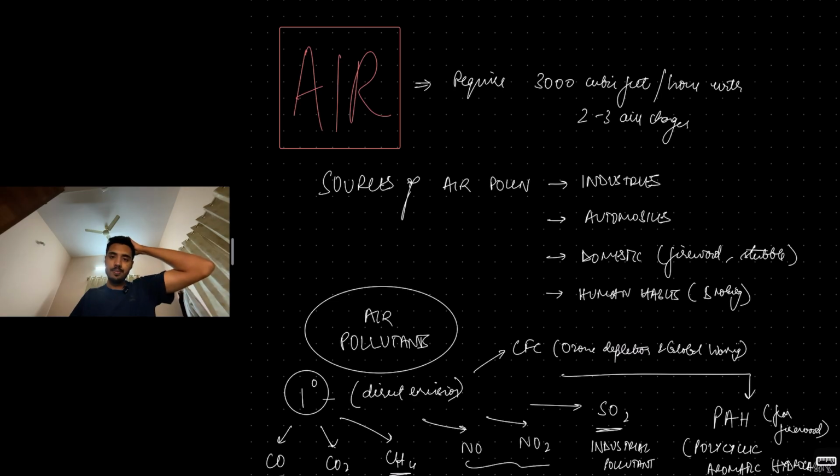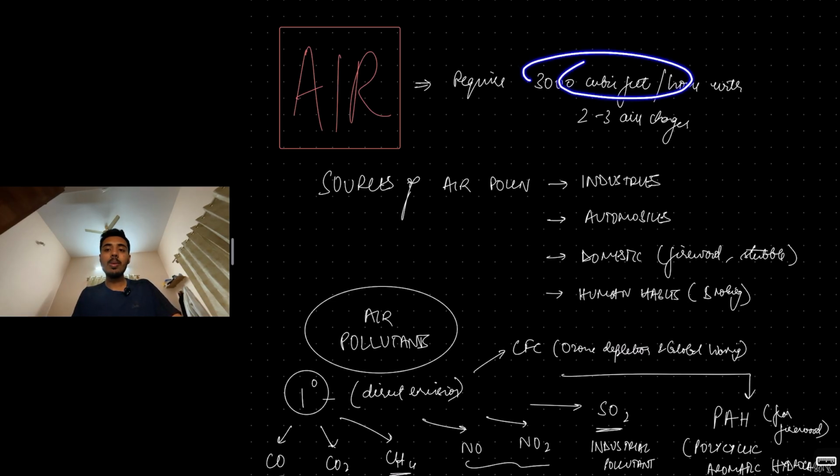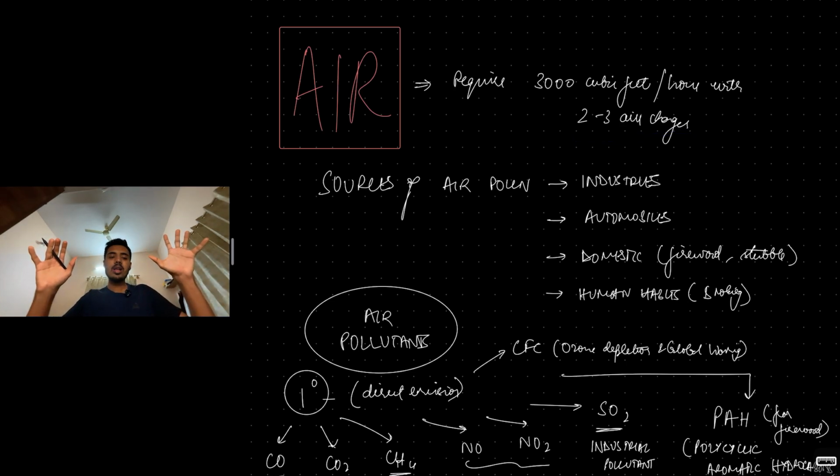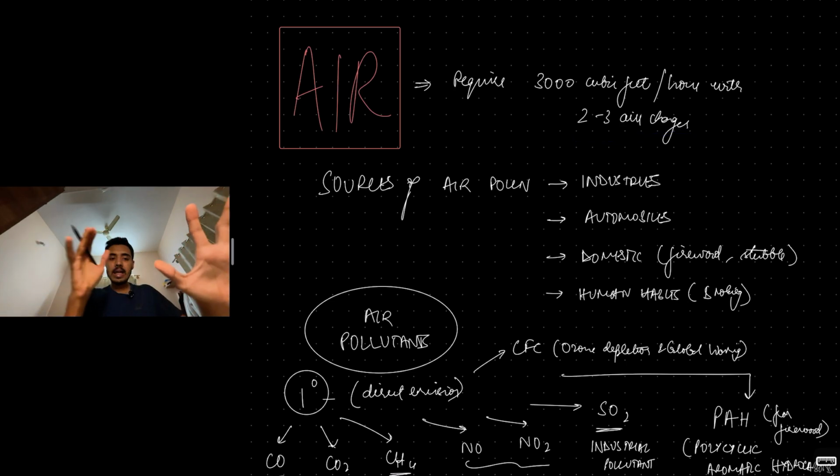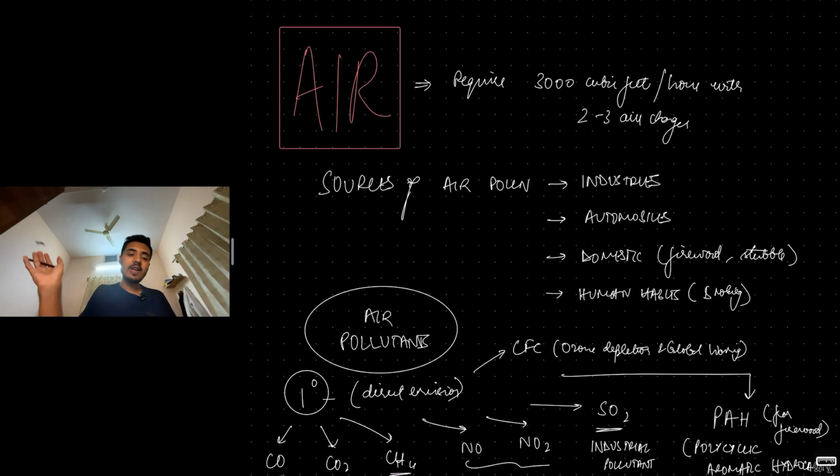So air pollution, basically the basic requirement is there should be 3000 cubic feet of air per hour, and there should be 2 to 3 air changes per hour. Basically it shouldn't be stale air. There should be a few changes in the air. Neither should it be very windy as well. If it's extremely windy, then also it's not good.